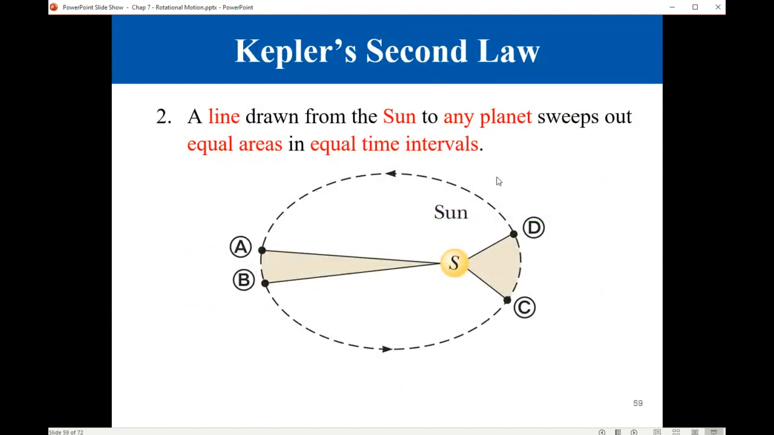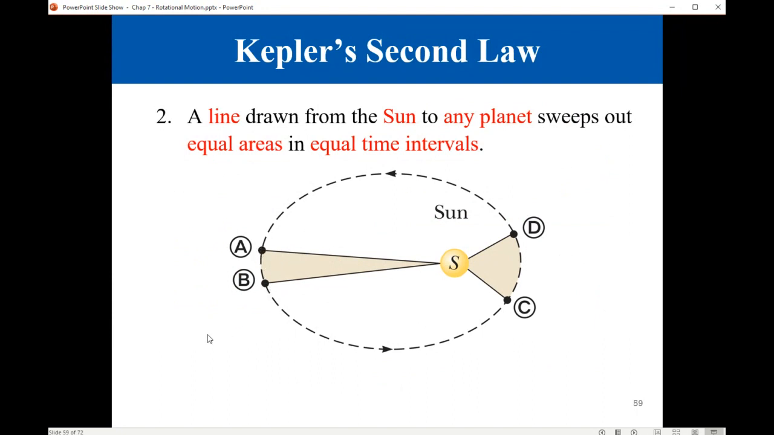For the second law, the planet will sweep out equal areas in equal time intervals. So here, this area is equal to this area. Here the planet will speed up, because it is the same time for this part of the trajectory and this part. So to cover this area, it will speed up, it will have greater velocity compared to the part between A and B.